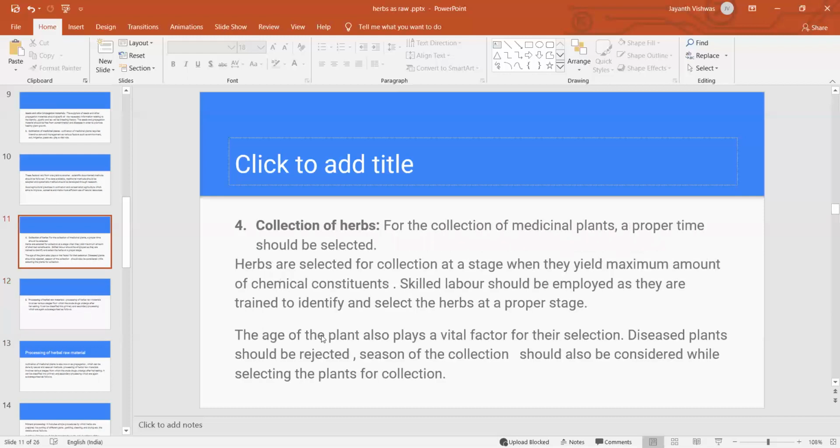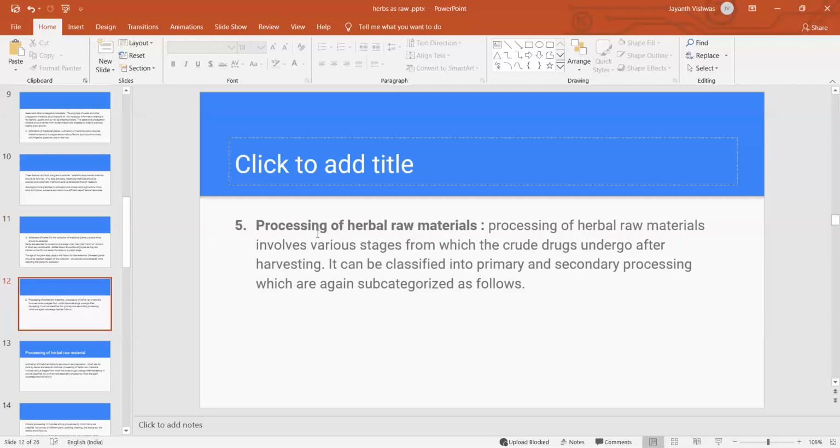After collection and harvesting, we go for the processing of the herbal raw materials. The processing of herbal raw materials involves various stages, from which crude drugs are harvested and then processed.